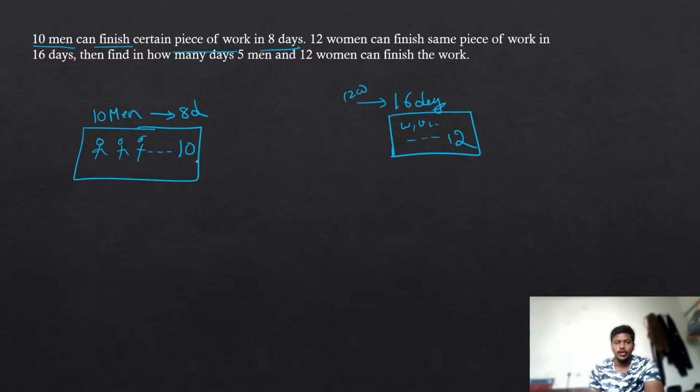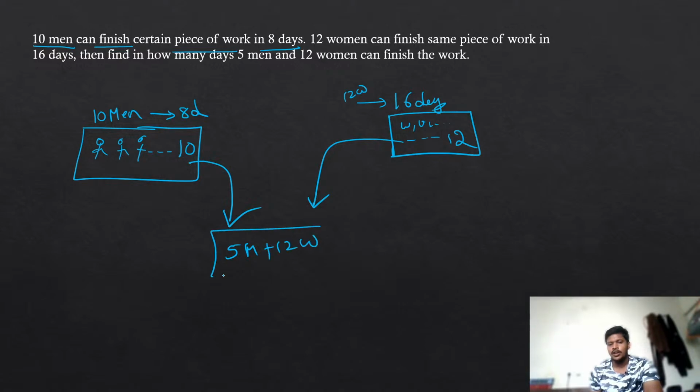Now my question is, you are taking some people from this group and some people from that group, like 5 men and 12 women. How long will this third group take to finish the same work? That's what he is asking. He is going to give you data related to 2 different groups and ask you to find out how long the third group will take to finish the work, as the third group is a combination of the first and second groups. This is what we need to do in the problem.